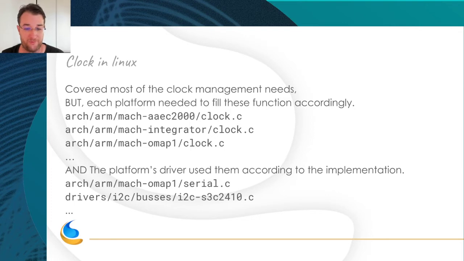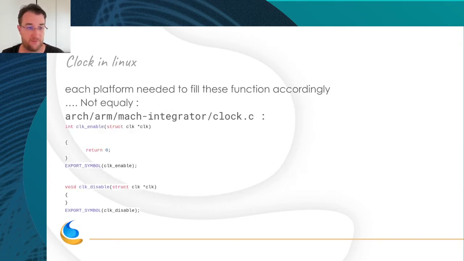The implementation was not the same for each, and the usage was not the same at all. For example, you see the mach-integrator clock.c, it was really basic. They kept the VCO setup from the early code, and only added dumb functions for enable, disable, set mux, and so on.